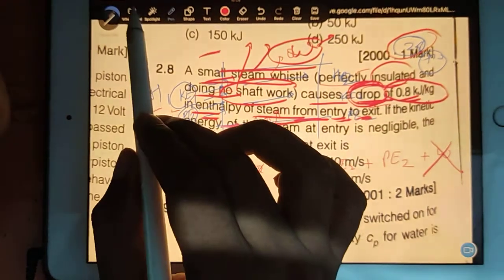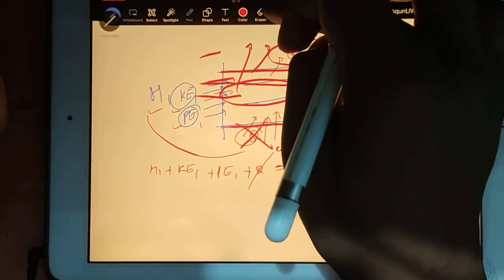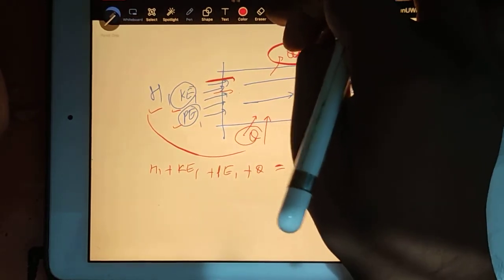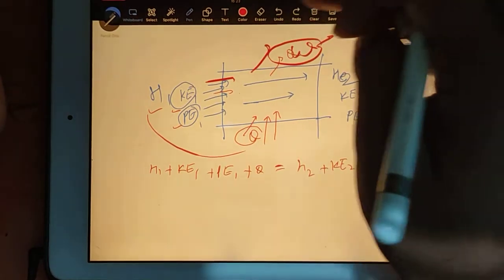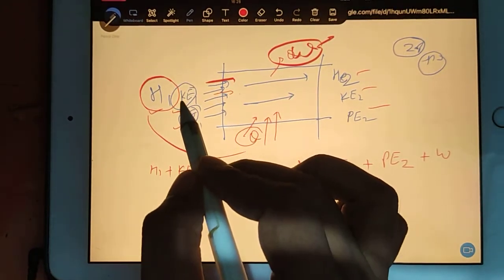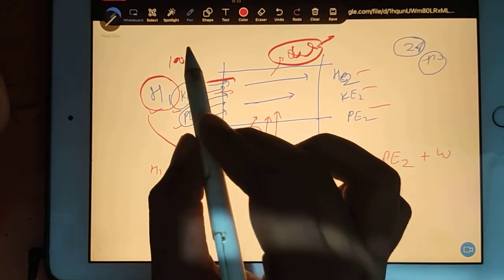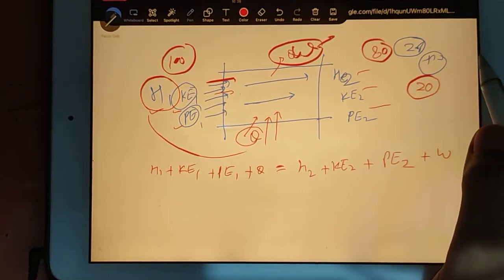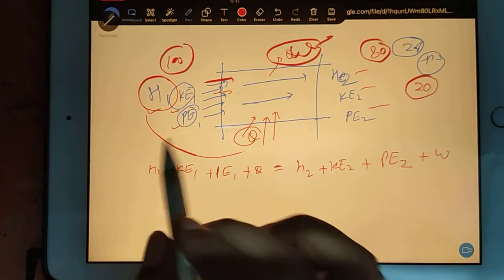Whatever enthalpy, I will take the whiteboard. Whatever enthalpy is at the inlet, the same enthalpy is not reaching at the exit. Why is the same enthalpy not reaching at the exit? Because you have a drop in the enthalpy. So try to understand what they are saying. They are trying to say that at the inlet you have H1. Actually, at the inlet, suppose you have 100. At the exit, suppose you have 80. So how much drop did we get? Drop is 20, right? So that is their sense. They are trying to say we have a drop in enthalpy.